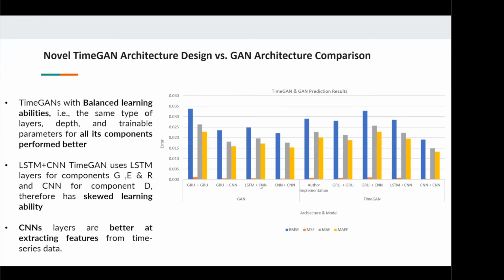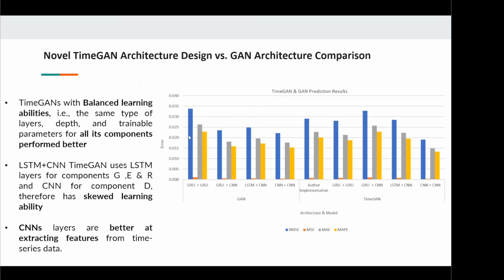As you can see here, the TimeGANs with balanced learning abilities, that is to say, that use the same type of layer, depth, and the same number of trainable parameters for all their components, actually outperformed the GAN architecture. We can see here that when the TimeGAN architecture uses CNNs and GRUs for all its components, it performed much better than the GAN that used CNNs and GRUs for all its components.